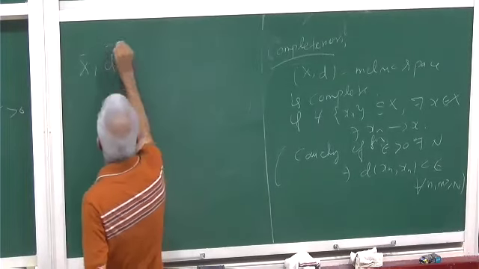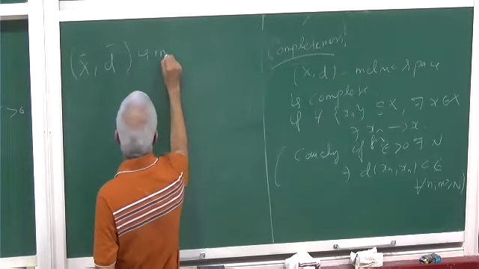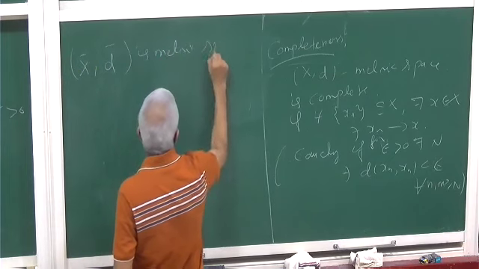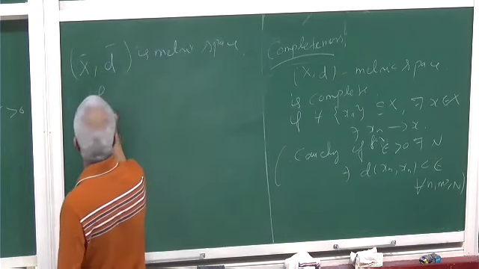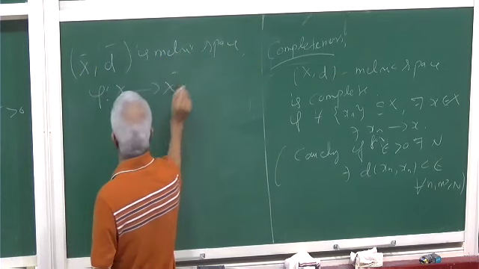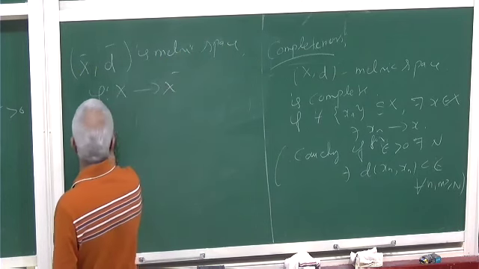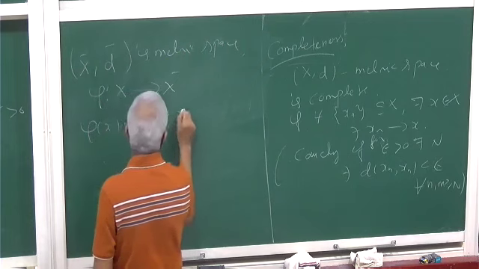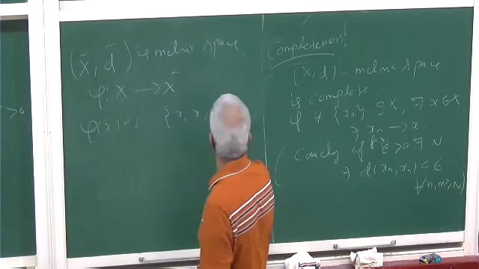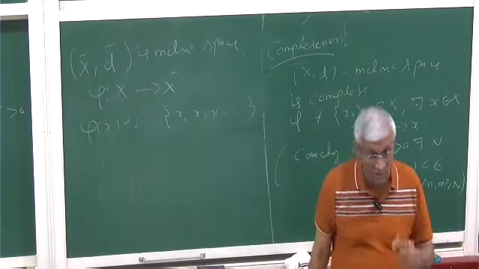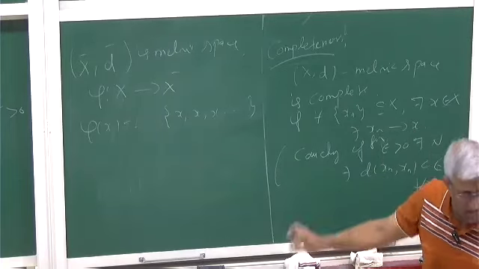Okay, d bar is a metric space. Now you define phi from x to x bar. So phi of any x is just the constant sequence x, x, x. A constant sequence is a Cauchy sequence, so it just sits inside as a constant sequence.